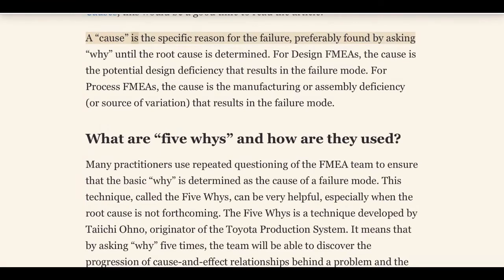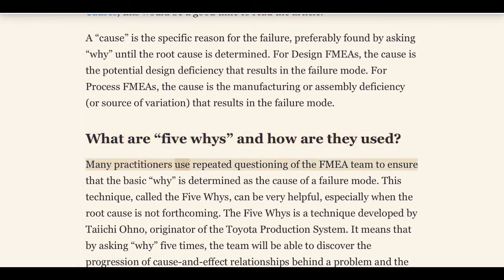A cause is the specific reason for the failure, preferably found by asking why until the root cause is determined. For design FMEAs, the cause is the potential design deficiency that results in the failure mode. For process FMEAs, the cause is the manufacturing or assembly deficiency, or source of variation, that results in the failure mode. What are 5 whys, and how are they used?